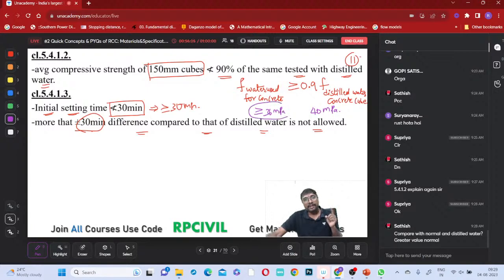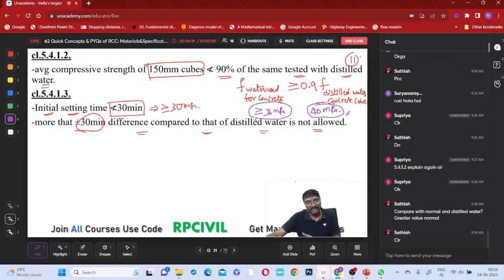If with distilled water you are getting, let us say, 40 MPa for this M40 grade, just as an example, and you want to check whether to use this water, how can you check it? Use this water and prepare the concrete cube in the same manner as you did with distilled water, just in place of distilled water use the water from the water body available to you. Test it. If you are getting lesser than 36 MPa, then reject it. If you are getting more than or equal to 36 MPa, then accept that water. Got it?